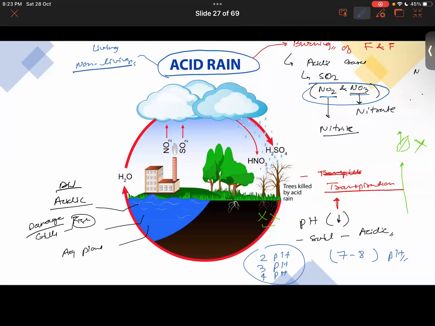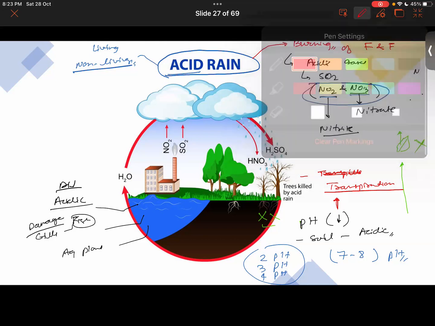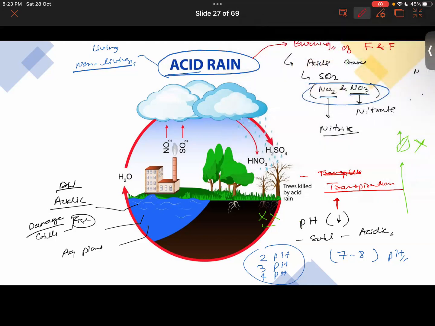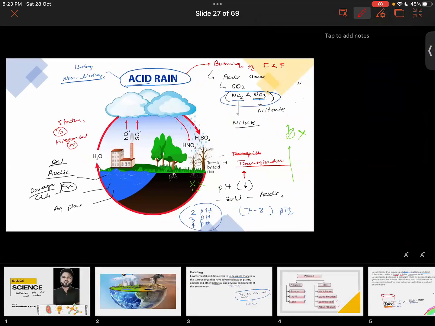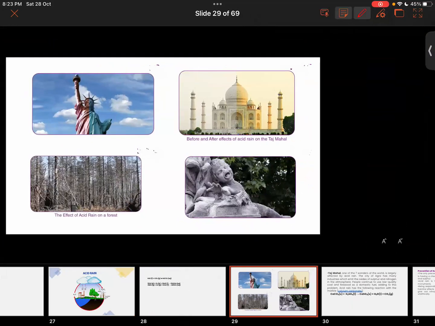Then we come to the abiotic components. They are also being impacted because acid is corrosive in nature. It eats away the surfaces. So it will corrode the statues, buildings, or in fact historical monuments. Historical monuments are also being impacted by it. Look over here. One more important thing is the buildings that we see over here, the historical monuments that you get to see over here.